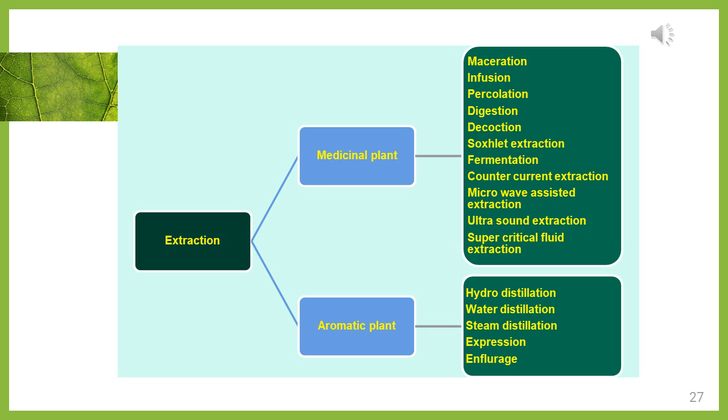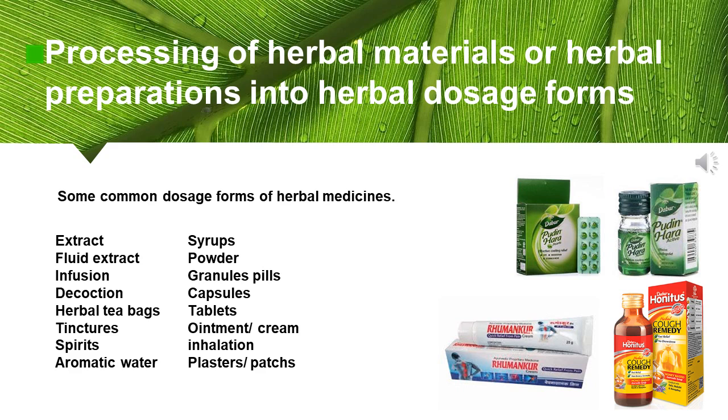The extracted active constituents will be further concentrated as well as dried. This extract will be concentrated, purified, and dried, which will be further used for the preparation of herbal dosage forms. Next, processing of herbal material or herbal preparation into herbal dosage forms.